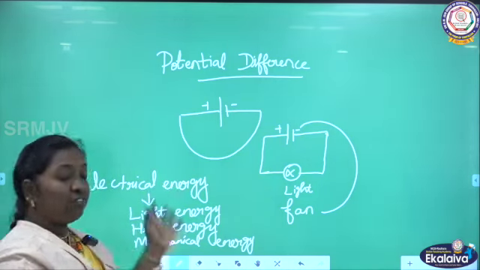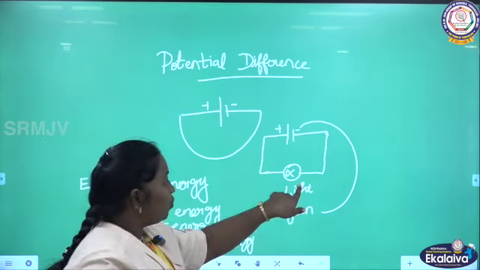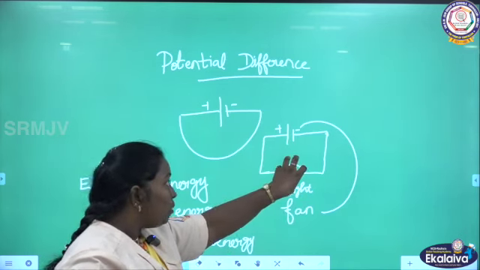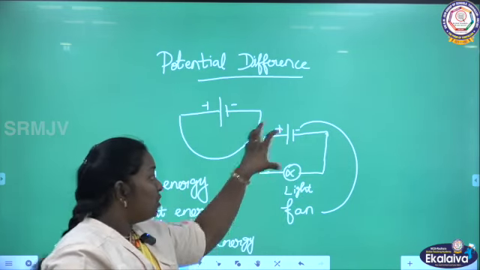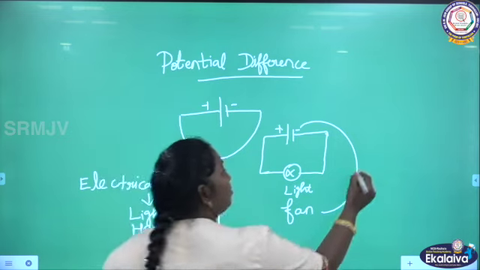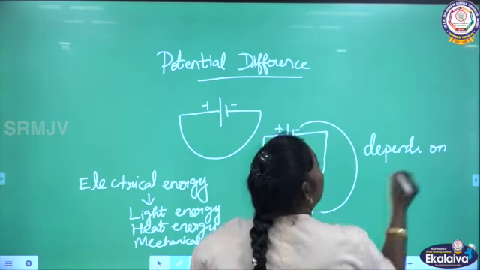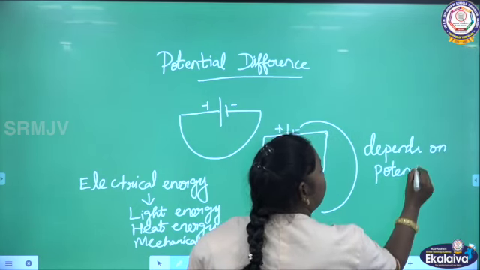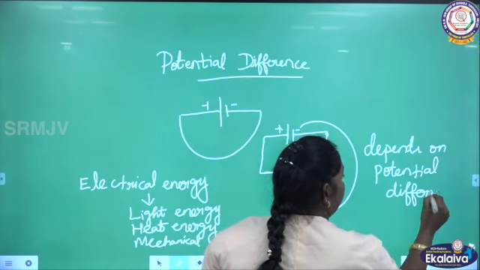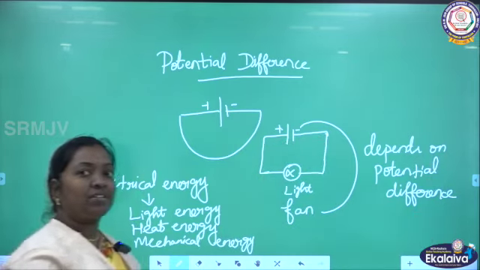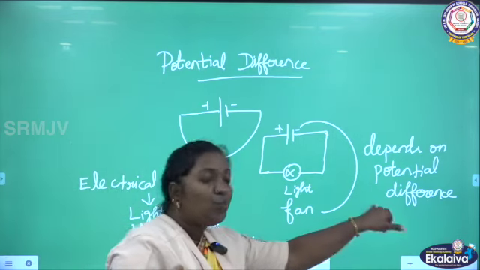Now this conversion depends on the potential difference, as I told you. When you connect a bulb, the electrical energy is converted into light energy, isn't it? So this conversion depends on potential difference. Do you understand this clearly? So the conversion of electrical energy into other forms of energy completely depends on potential difference.